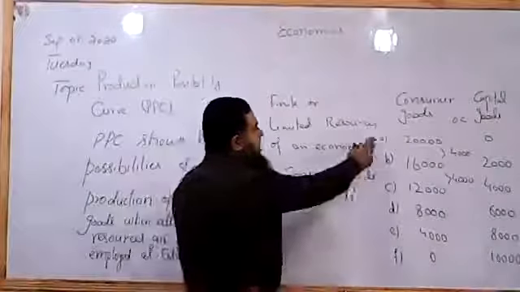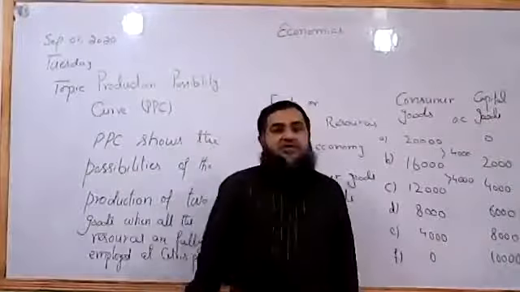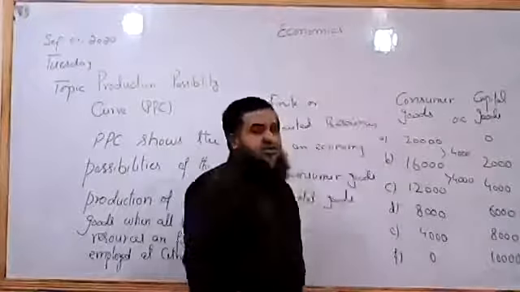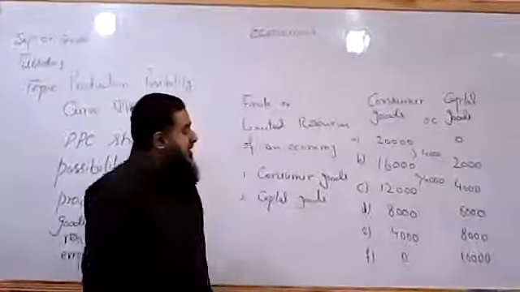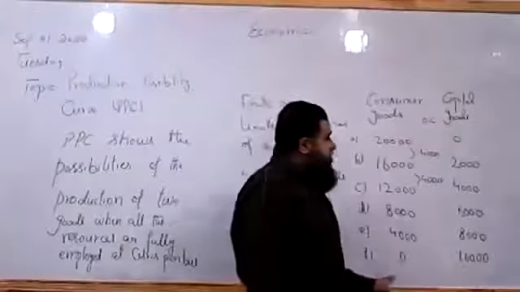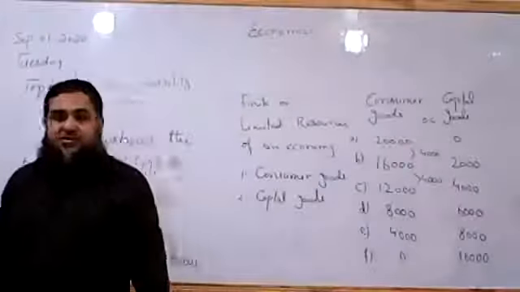These two are the extreme cases when we have all the sacrifice of one of the goods. In option A, we sacrificed all the capital goods to produce only the consumer goods, whereas in option D, we are sacrificing all consumer goods to produce 10,000 of capital goods.